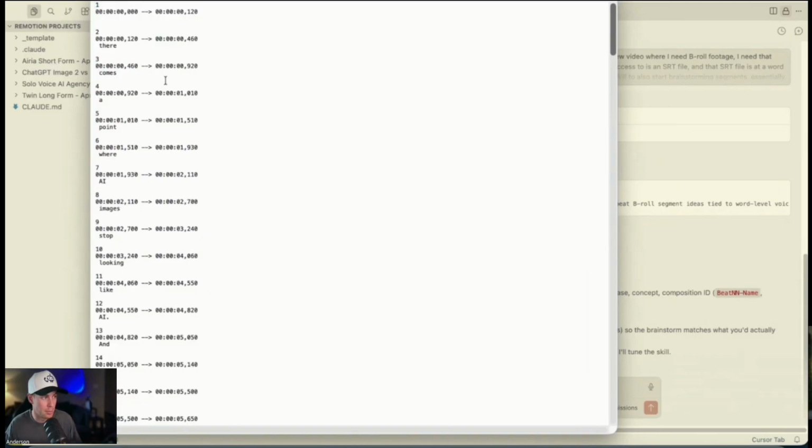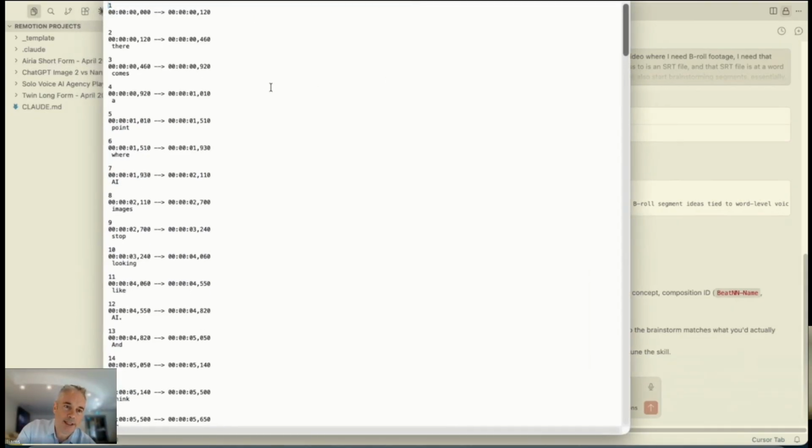So you can see all the numbers. So that's what an SRT file is. Okay, and then if I look where it says number 7 and 8, we can see the timestamp for AI and images. Okay, so obviously what it means is if AI knows that it's at those particular timestamps, it has the right information to maybe display the text on your screen, isn't it? At the exact time that I speak those words.